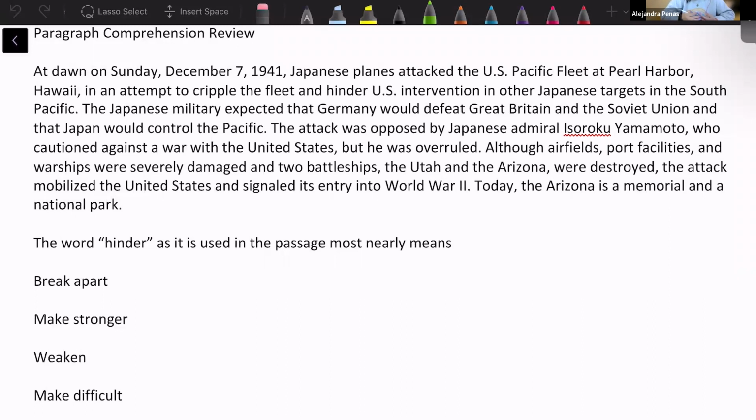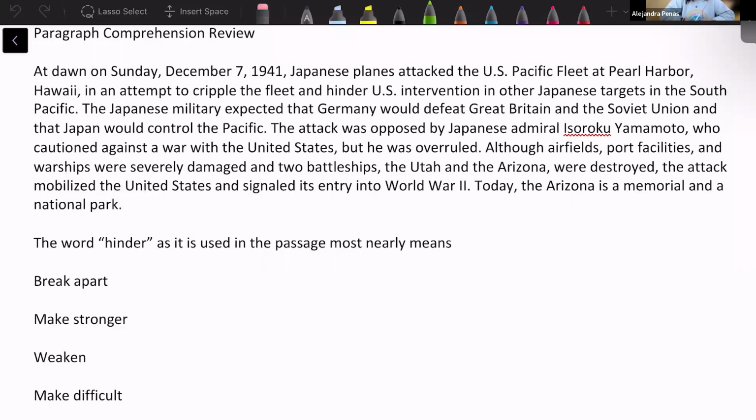What I always suggest for students to do when it comes to paragraph comprehension is read the question first. Before you read the paragraph, read the question first for two reasons. Number one, you're going to figure out what kind of question you have. And number two, as you're reading through the question, you might be able to already start focusing on what it is that you are looking for. So always read the question first before you read the paragraph.